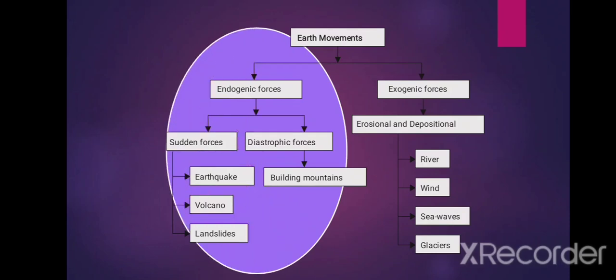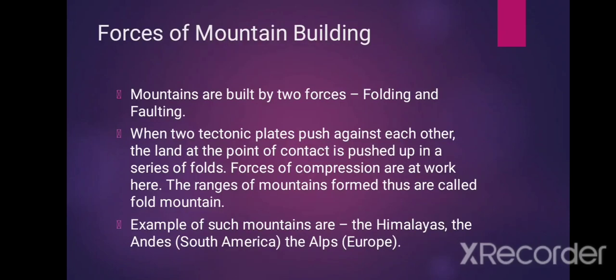Endogenetic forces are divided into two parts: sudden forces and diastrophic forces. Sudden forces are, for example, earthquakes, volcanoes or landslides, which cause very sudden changes on the face of the earth. The diastrophic forces are building mountains. This is a very slow and very time-taking process. We'll be learning about the forces of mountain building.